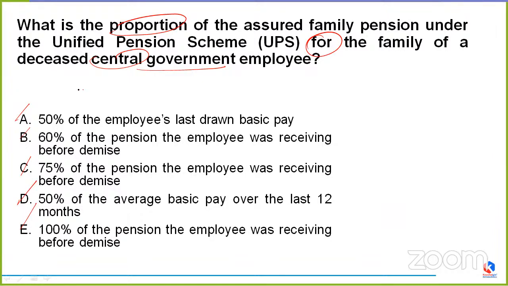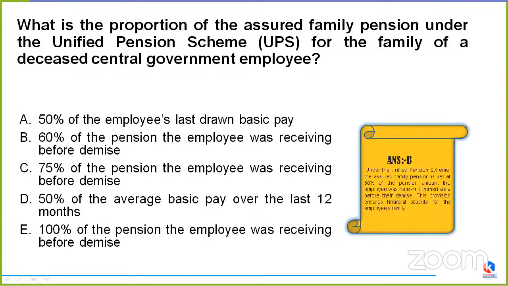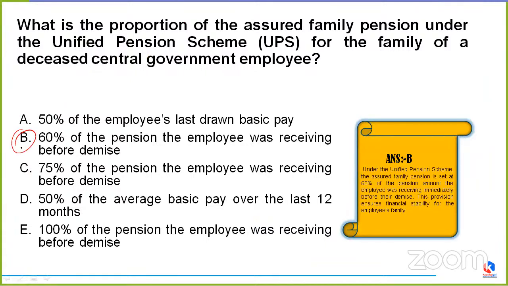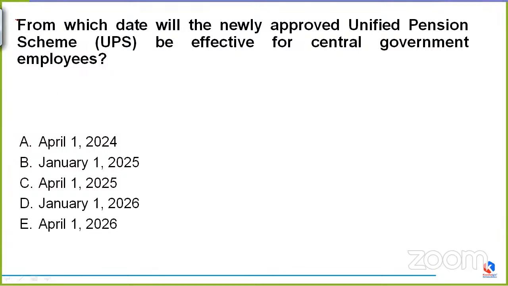Jimmy Tiger, option A. Okay. So this time the correct answer would be, friends, option B, that is 60% of the pension the employee was receiving before demise. See, basically under the Unified Pension Scheme, the assured family pension is set at 60% of the pension amount the employee was receiving immediately before their demise. And this provision ensures financial stability for the employee's family afterwards also. Coming to the next question.